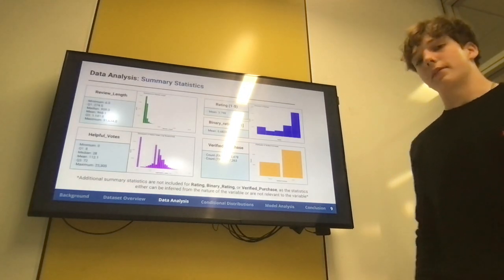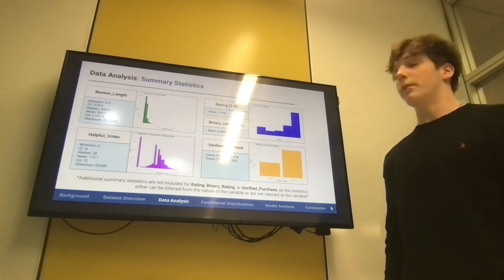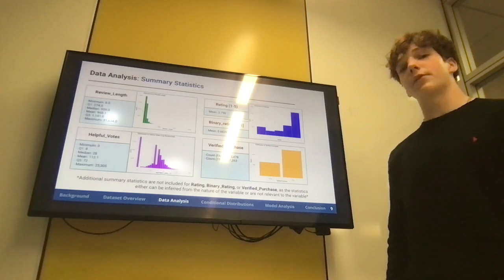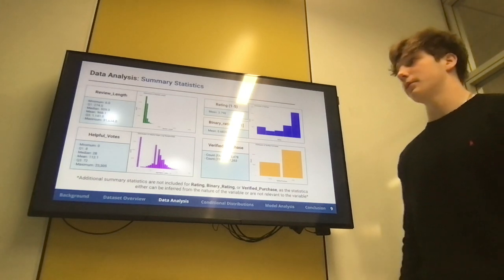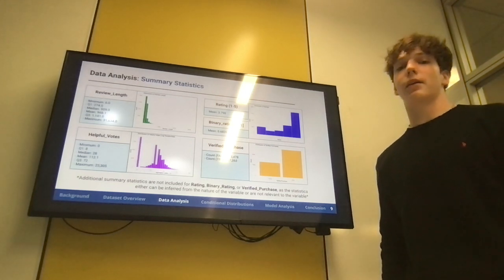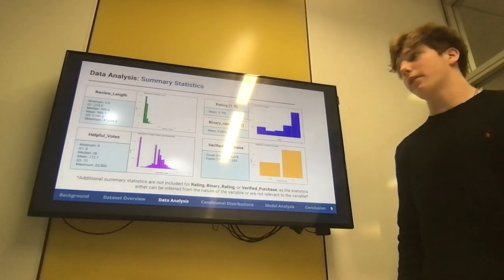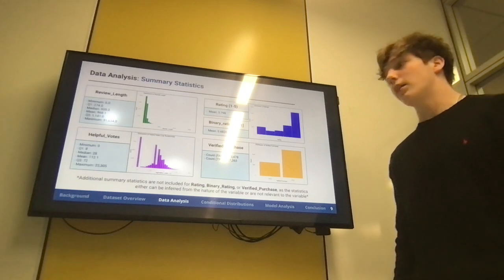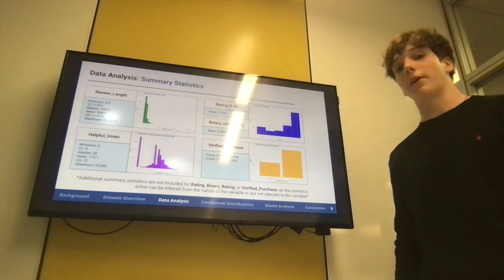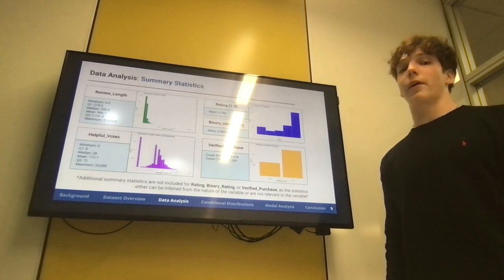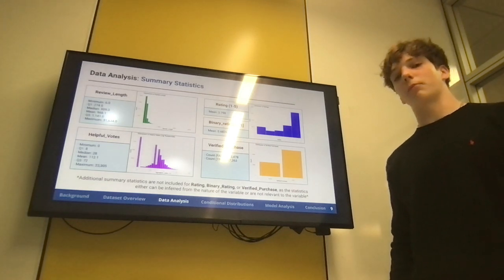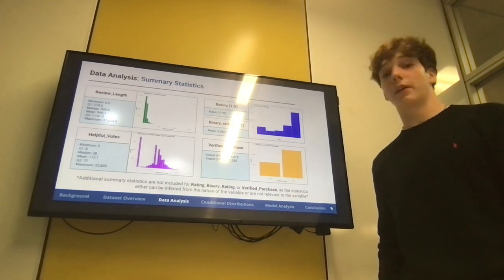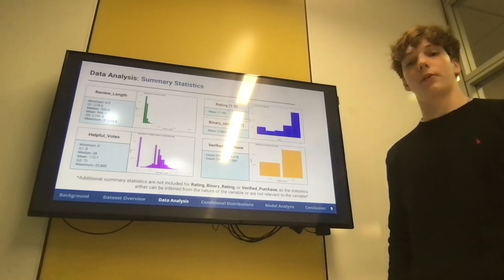Let's look at the summary statistics. For review length, the minimum was 6 characters, median was 560 characters, and the maximum was 31,600 characters. Now this is a wide range, but it makes sense as anybody could leave a review of any length. For helpful votes, the minimum was 6 votes, median was 28, and the maximum was 23,300 votes. This is also a very wide range, but it makes sense since more popular products receive a lot more attention and a lot more people leaving reviews, looking at those reviews, and rating them as helpful or not.